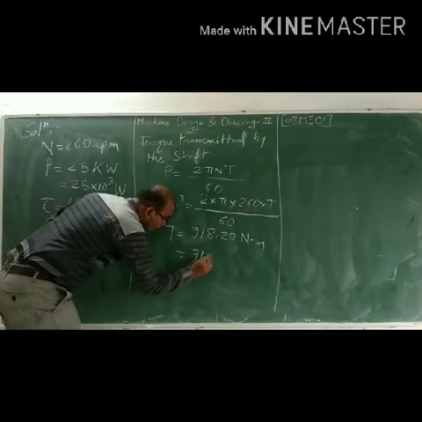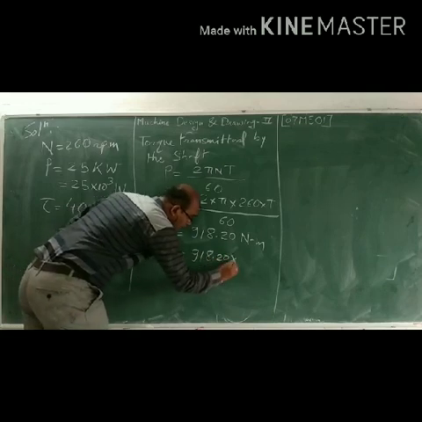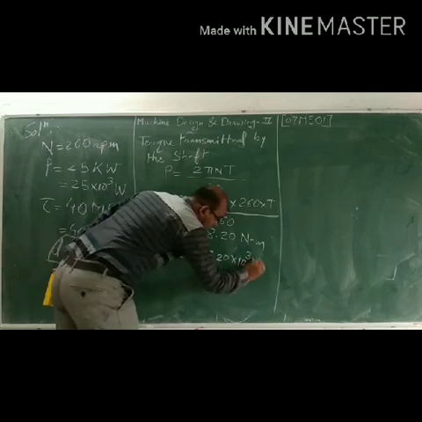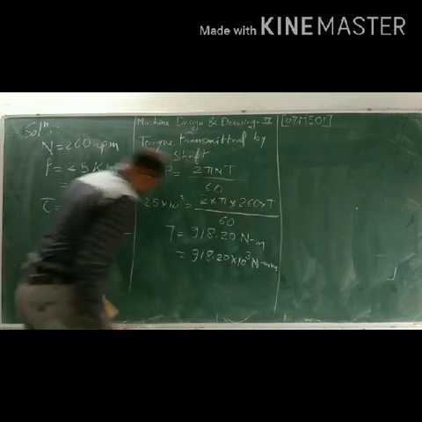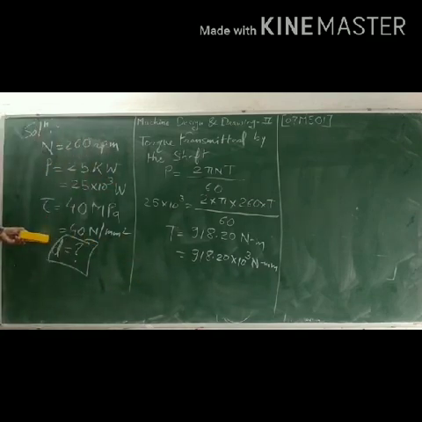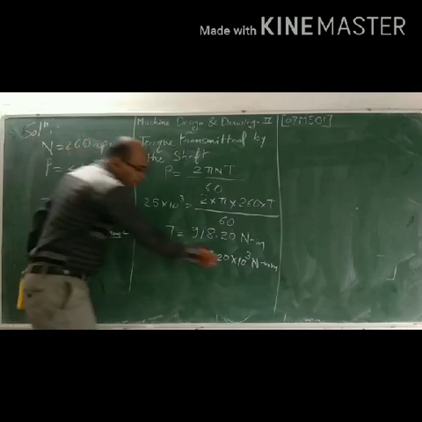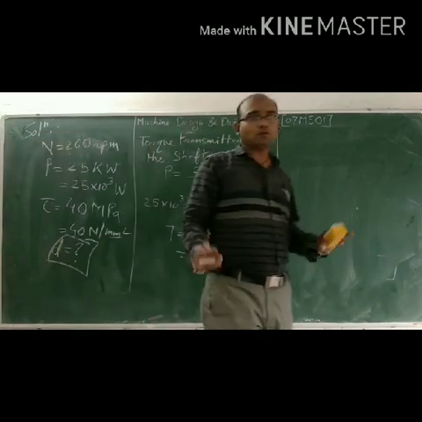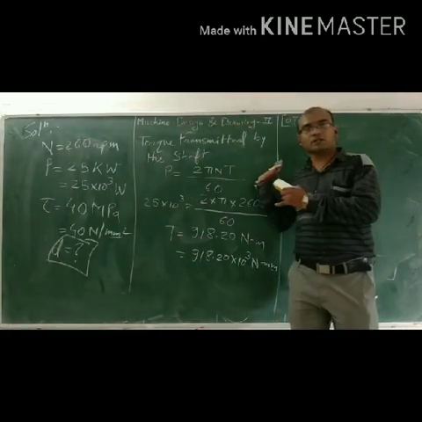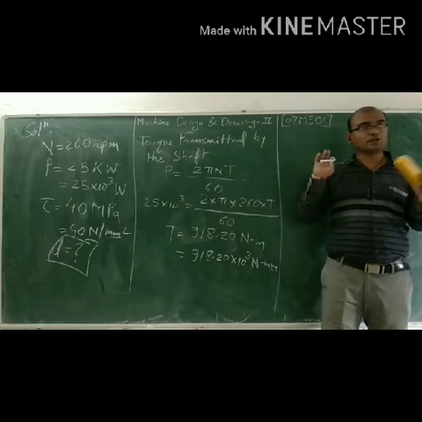It's 918.20 into 10 to the power 3 Newton mm. And tau is also 40 Newton per mm square, so both are in mm, and the diameter will also be in mm.